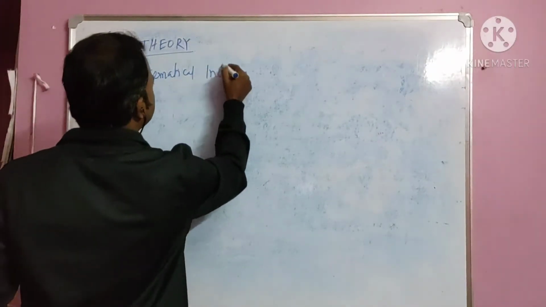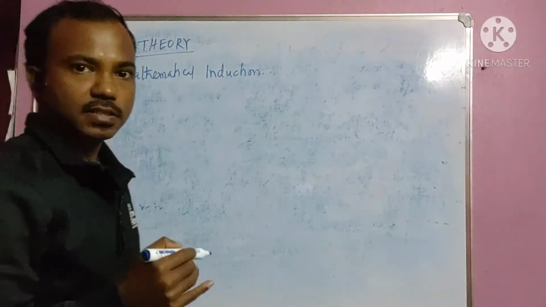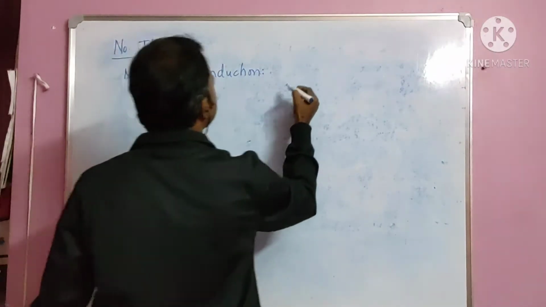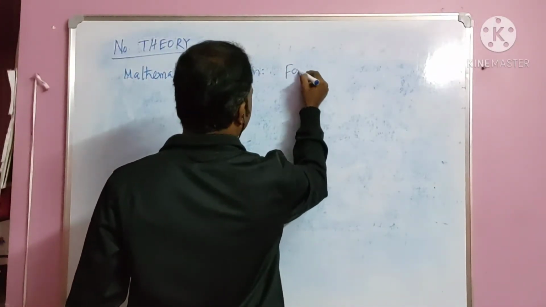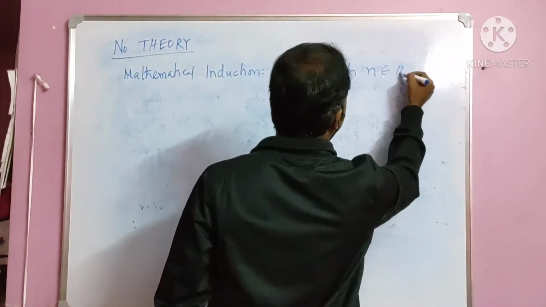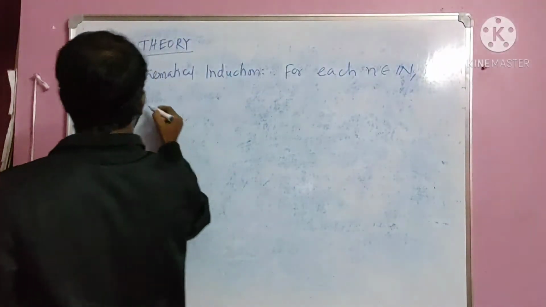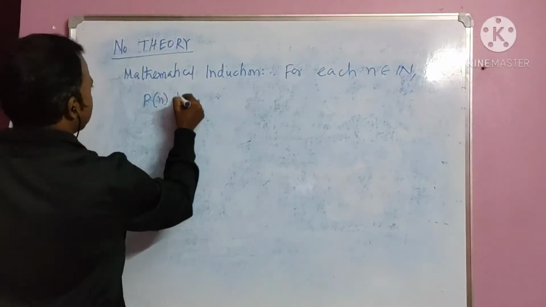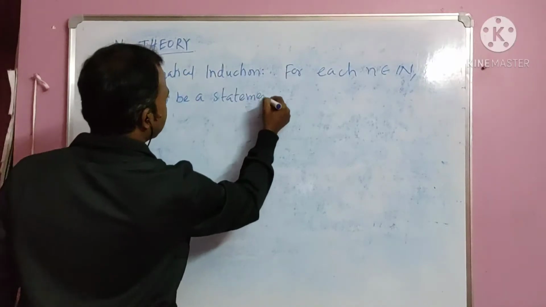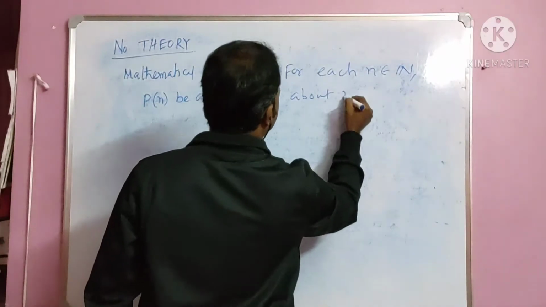Since these numbers are having a base element and all the other elements we are getting as the induced elements, so for each n belongs to natural number, let Pn be a statement about n.